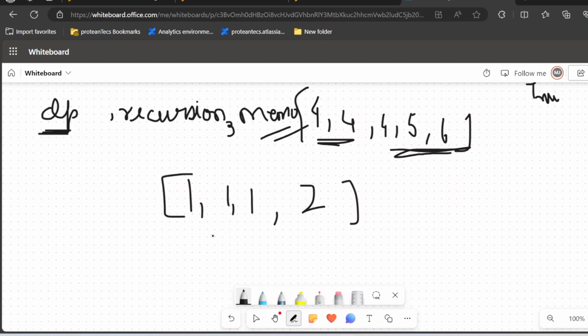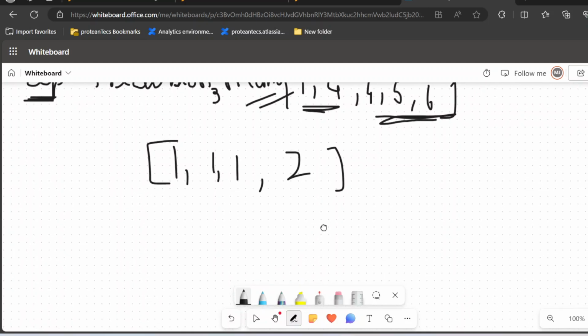So according to the recursive solution, we'll create an i pointer over here. For the starting point there are three cases: two equal elements, three equal elements, and three elements in increasing order.